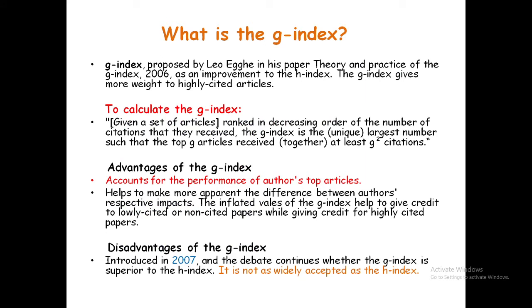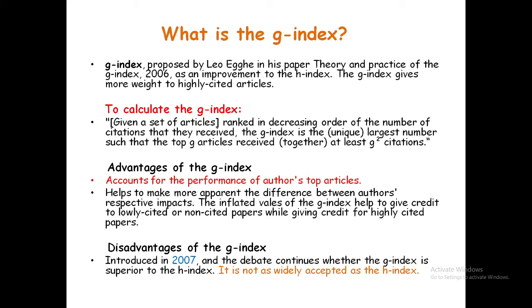Next, what is the G index? The G index was proposed by Leo Egghe in his paper, Theory and Practice of the G index, in 2006 as an improvement to the H index. The G index gives more weight to highly cited articles.